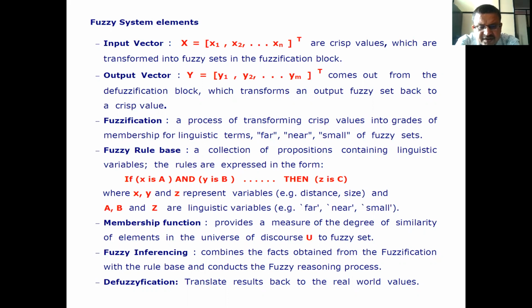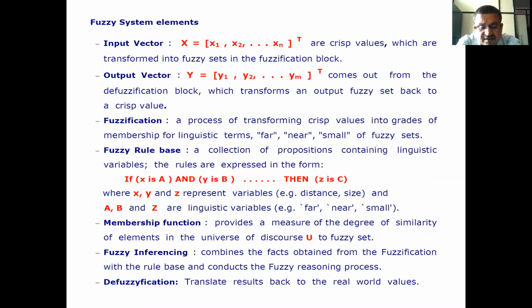Then the fuzzy rule base. It is a collection of propositions containing linguistic variables. The rules are expressed in the form: if x is a and y is b, then z is c, where x, y, and z represent variables.